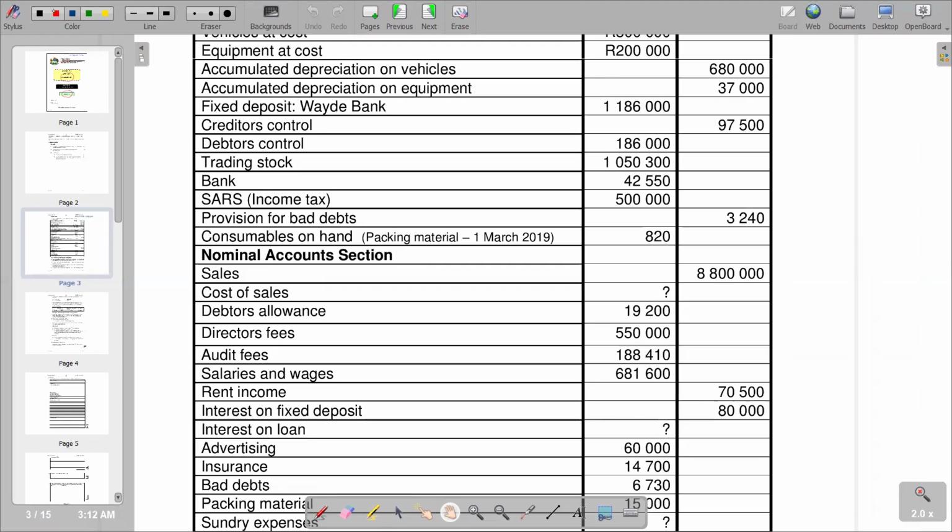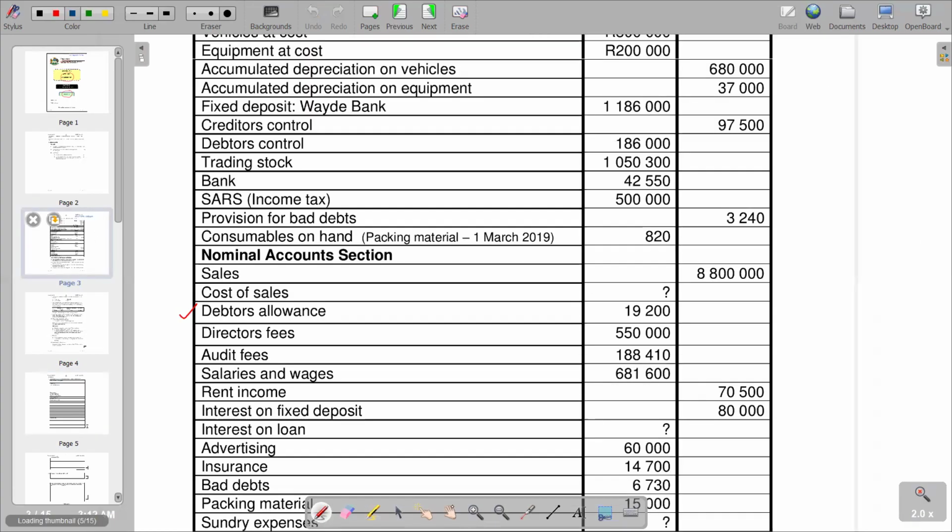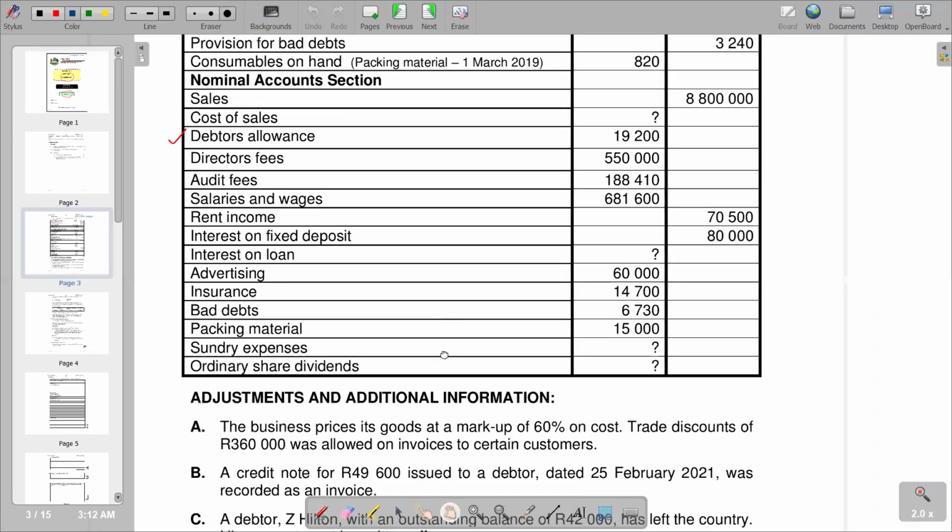We see that we've got debtors' allowances here, which obviously is going to reduce our sales figure. So I will need to subtract debtors' allowances, 19,200. So we go to our answer section and we subtract 19,200. From there, you can go to the next item that might also need to be adjusted for the sales figure.